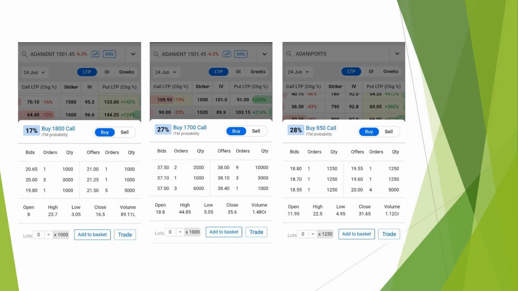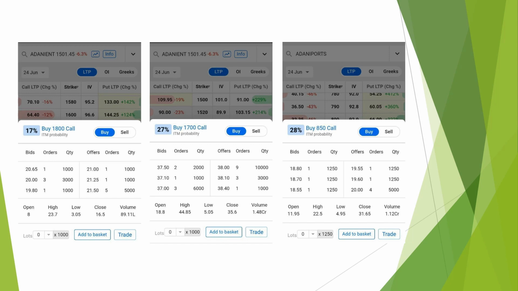Other scenarios, calls, right? So let's say Adani Ports 1700 strike call and 1800 call. If you see that the low is 3 rupees for the 1800 call, and for the 1700 strike call the low is 5, it means whenever panic happened, the stock corrected that much, so higher strikes went to 5 rupees and 3 rupees.